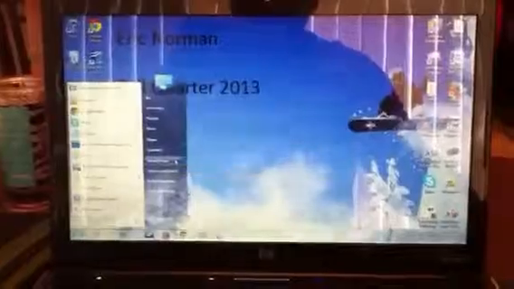So all we're going to do is click, and this screen will come up, and here it will show all the settings that you can change on your computer, and that's pretty much what the control panel is. You can access it and change the details to your computer, and that's about it.